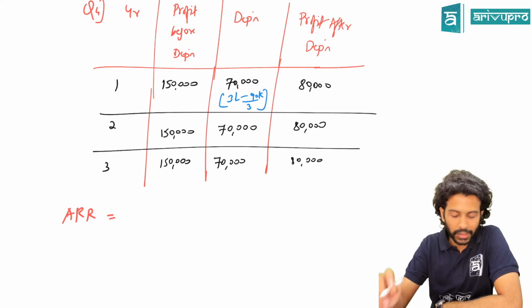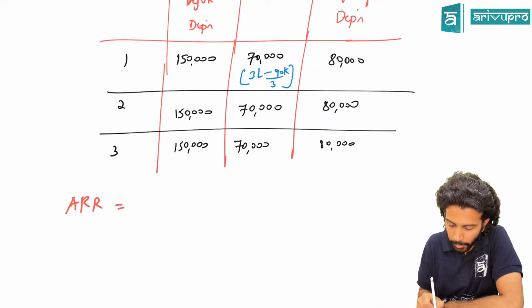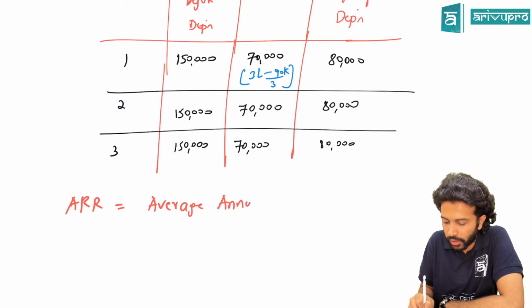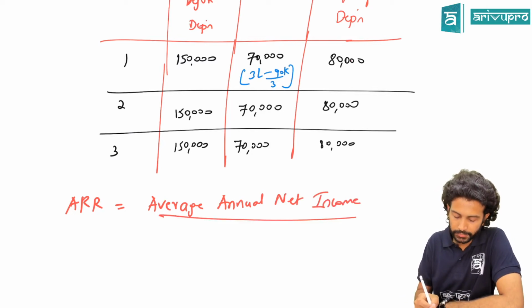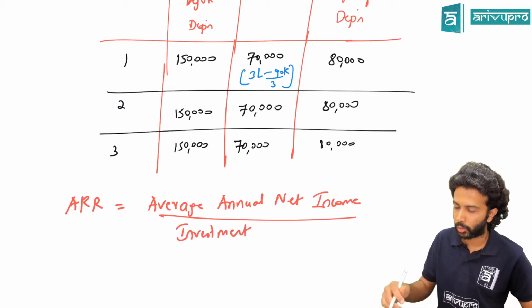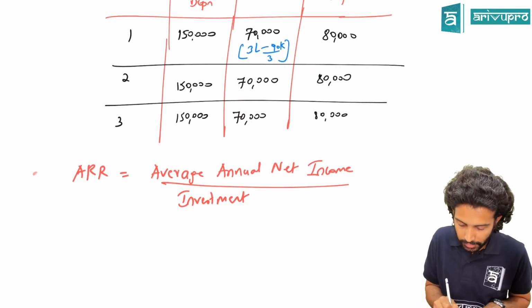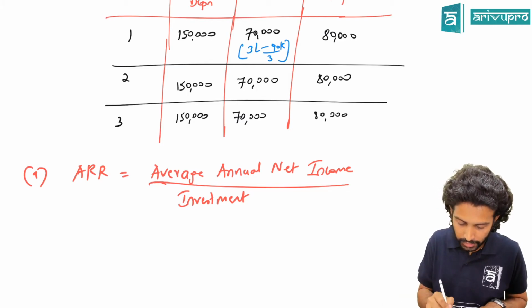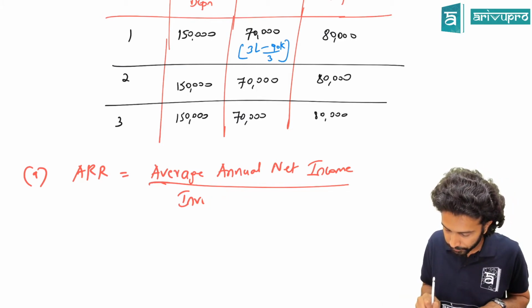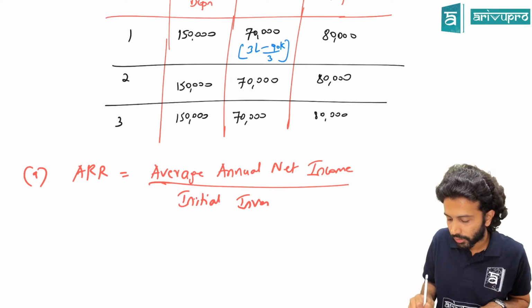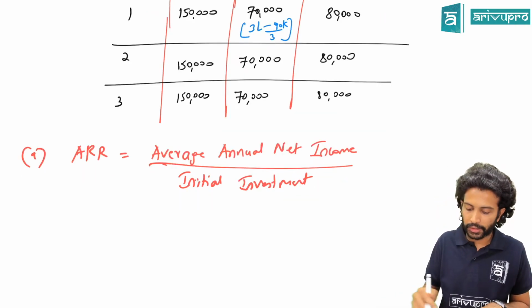Do you remember the definition or rather the formula of ARR? They didn't use the word profit after depreciation. They said average annual net income divided by what? Divided by investment. Investment could be of two kinds, and we will work out both. We'll write two formulas. There are two ways of getting ARR. One is ARR equals average annual net income divided by initial investment. This is one way of finding the ARR.